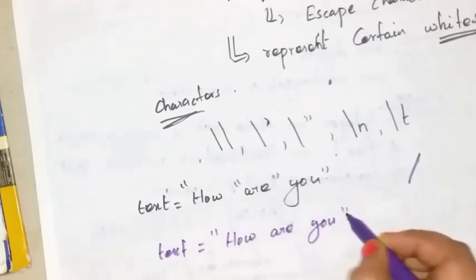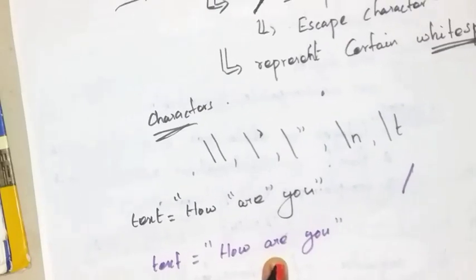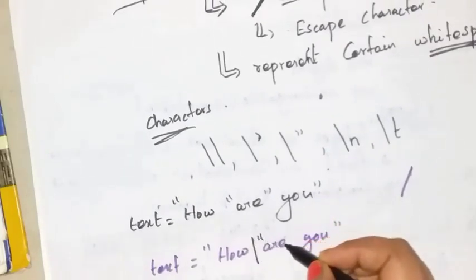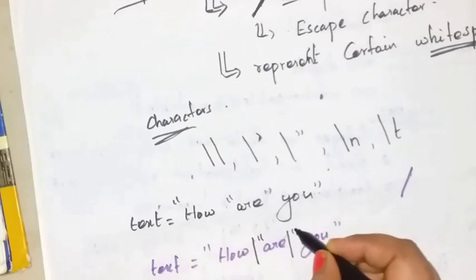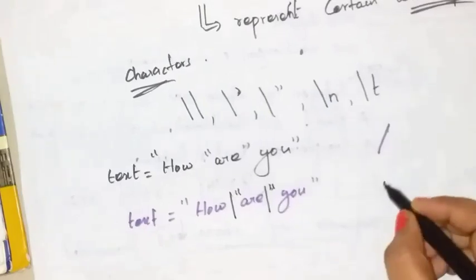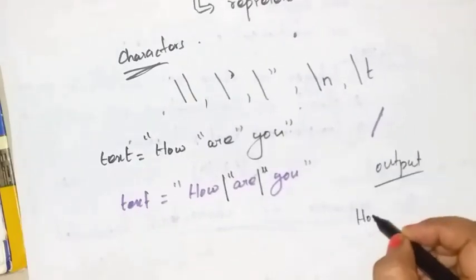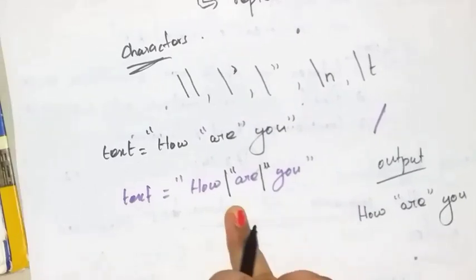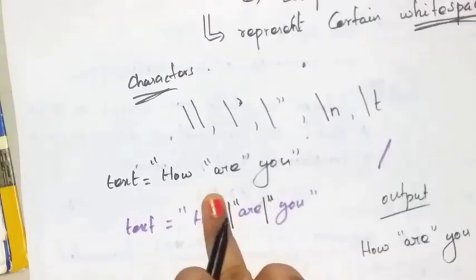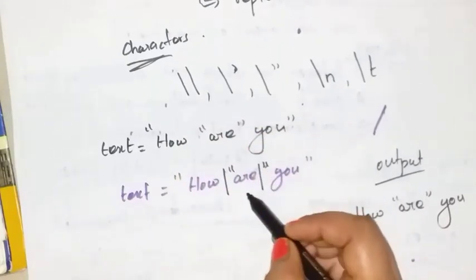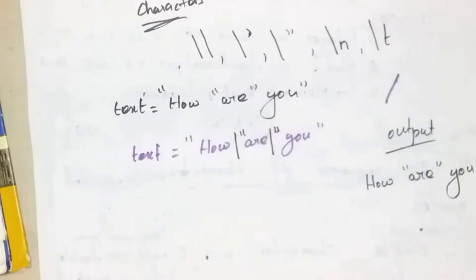Here you write this escape character. When you write this string, you will get the output: how "are you". If you do not give this backslash, you will get the error message. But when you give the backslash, you will get the correct output. So this is about escape sequences.